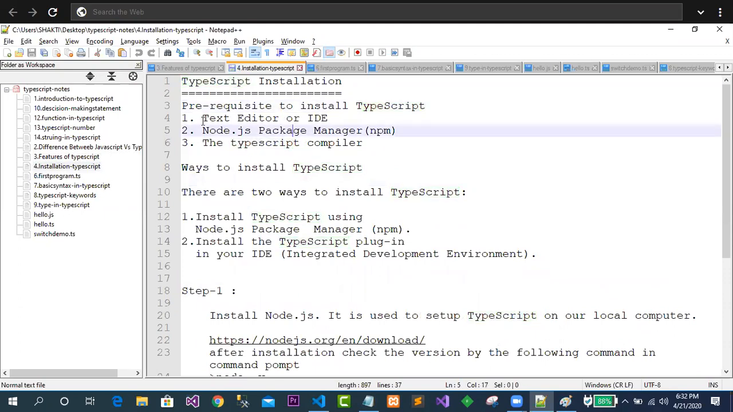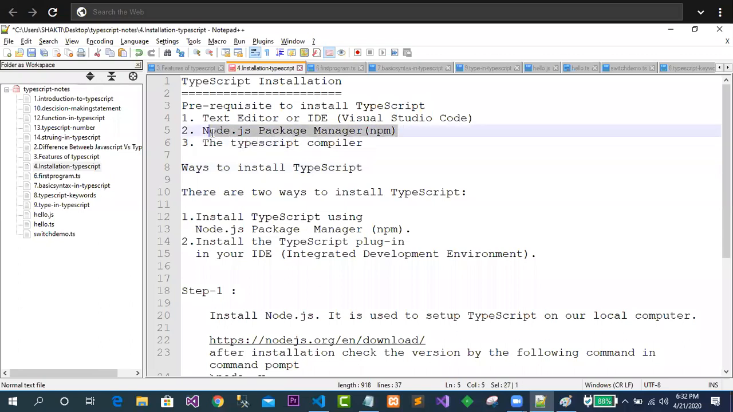Clear? So you need a text editor, it may be an IDE. Here I'm using Visual Studio Code. You have to install Visual Studio Code. Clear up to this? So this is the IDE I'm using. Ready? Now you have to go for Node.js. You have to install Node.js with the package manager, npm.